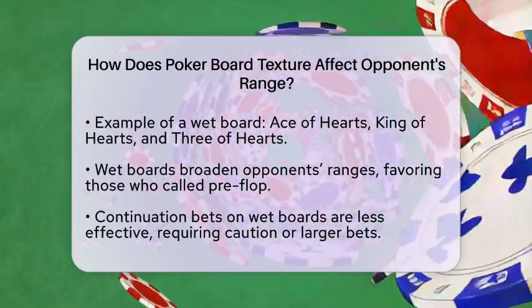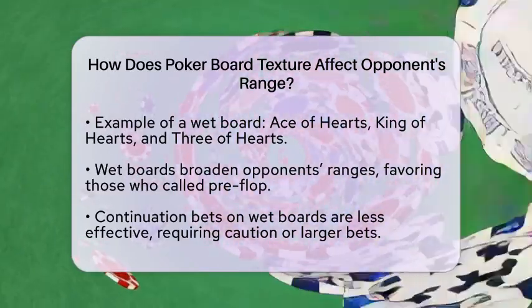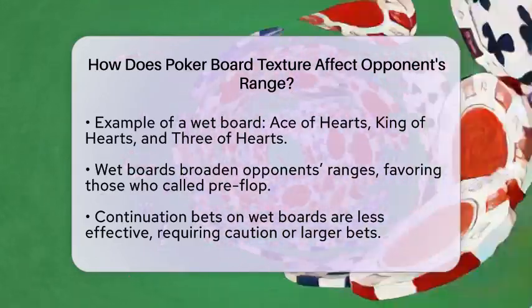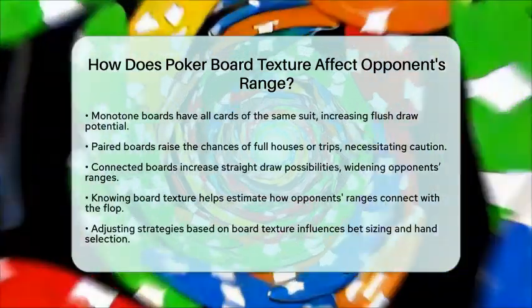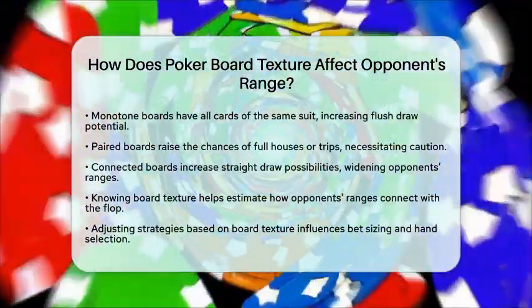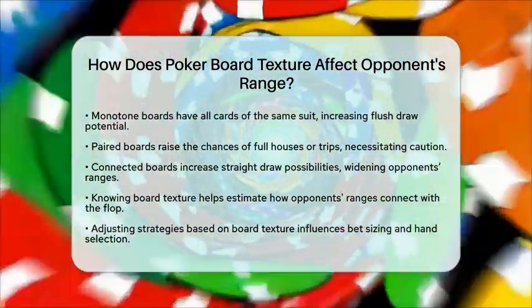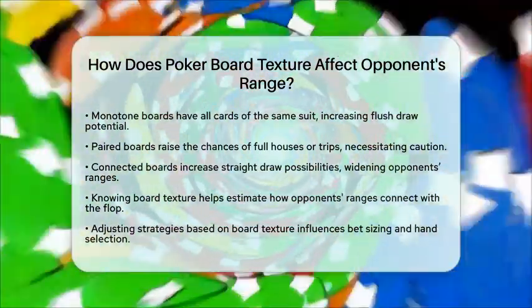Connected boards, where flop cards are in sequence or close in rank, increase straight draw possibilities. Opponents' ranges widen to include straight draws and made straights, which means players need to adjust their bet sizing and hand selection accordingly. In practical terms, knowing the board texture helps you estimate how well your opponent's range connects with